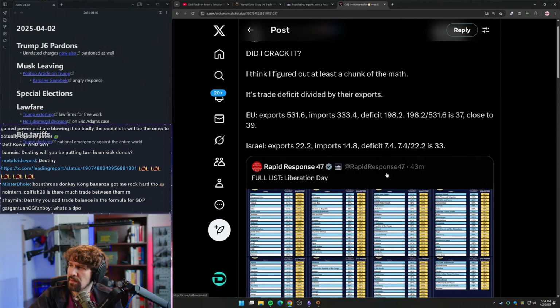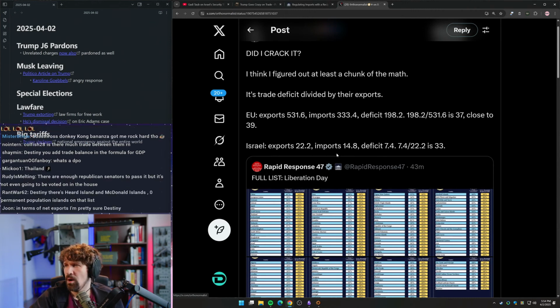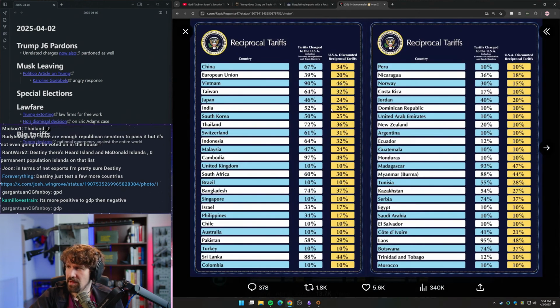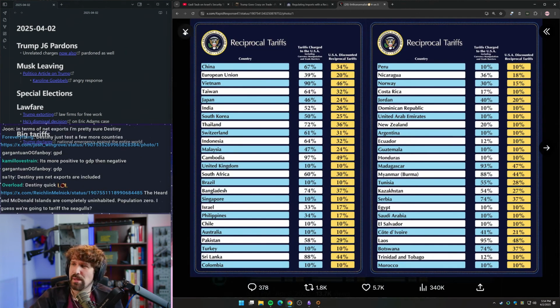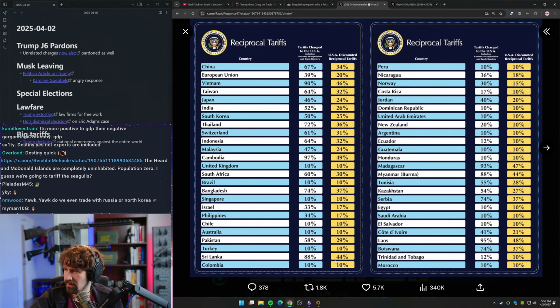This guy's saying that if you basically just take our trade deficit with a country and then divide it by our imports, that's how they come up with the tariff number. There's nothing to do with tariffs. Somebody should go through these and check the math on them. Or f it, let's just pick a random one and check.